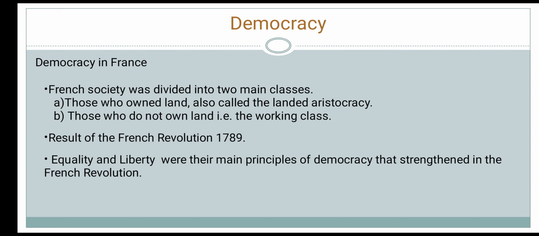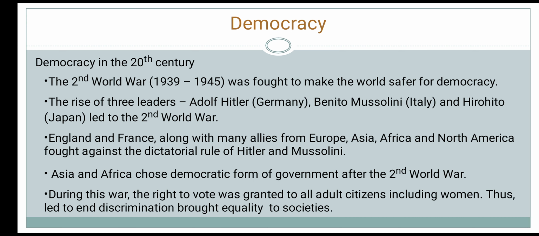Democracy in the 20th century. The Second World War, which broke out in 1939 and ended in 1945, was fought to make the world safer for democracy. The rise of three leaders, Adolf Hitler in Germany, Benito Mussolini in Italy, and Hirohito in Japan, led to the Second World War. They headed authoritarian governments, and under their rule, the freedom of the people was very limited.